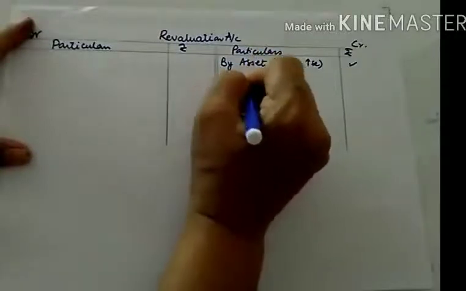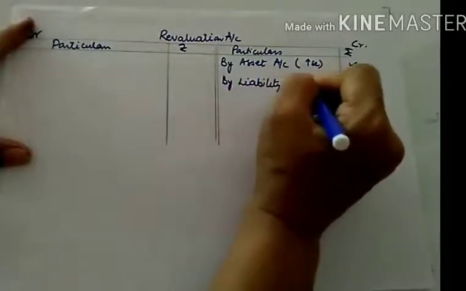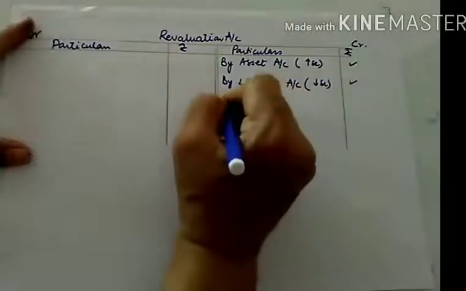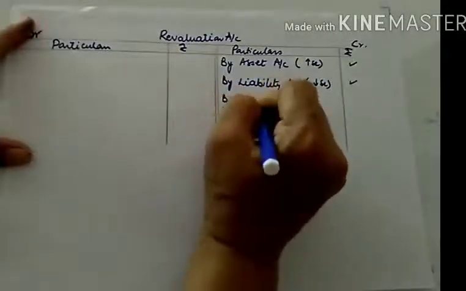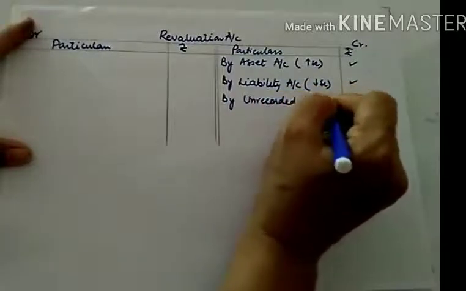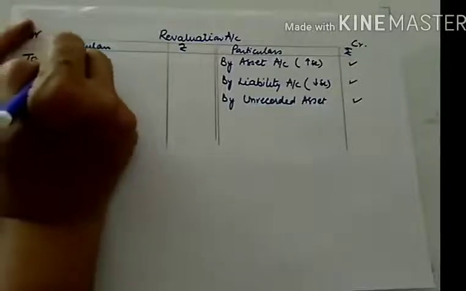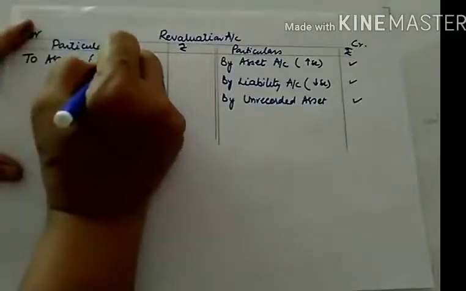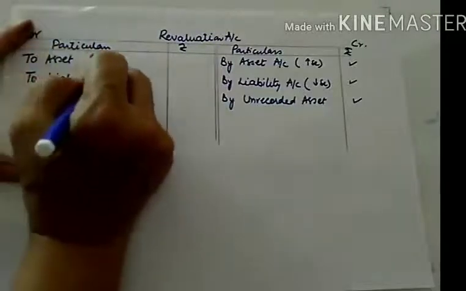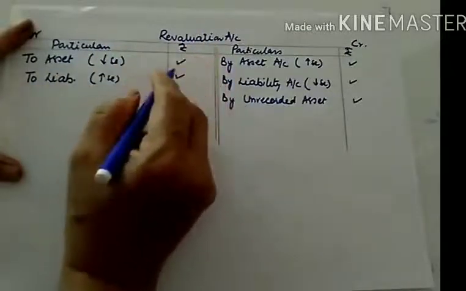Likewise, by liabilities: whenever there is a decrease in a liability, you write the name of that particular liability account. By unrecorded asset, and likewise here we'll be recording to asset whenever there is a decrease in the value of asset, and to liability when there is an increase in the value of that liability. So only the change will be recorded.